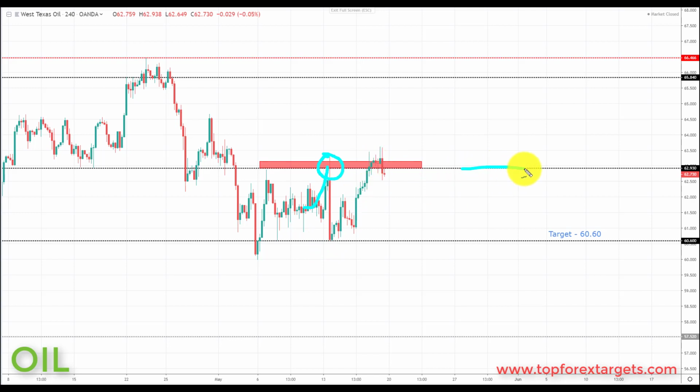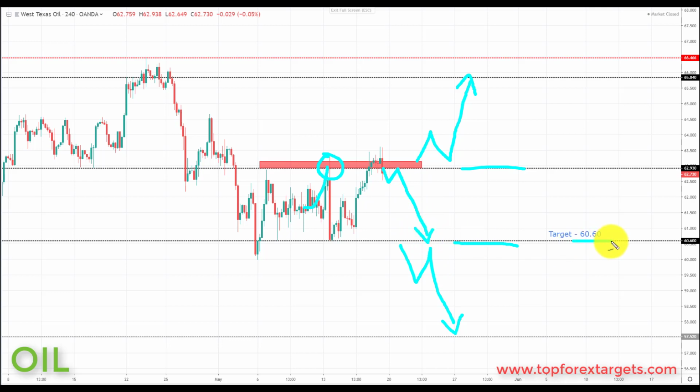We're actually currently in a range between the 62.93 and the 60.60, so you can, if you so wish, wait for the range to break one way or another and take these kind of setups. Or you can actually choose to play the range instead from where we're sitting. So very simply put, we are at an area now where we could start to look for potential bearish formations and patterns. And if we get the right kind of bearish formations and patterns in this area, we're going to consider initiating shorts in crude oil down towards the next key area of support to the downside in the range bottom at the 60.60.